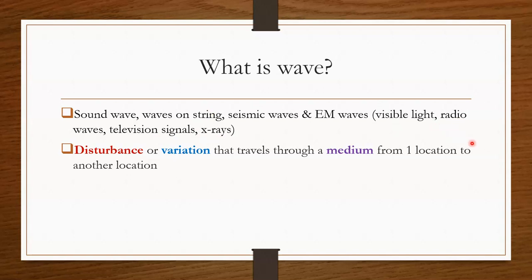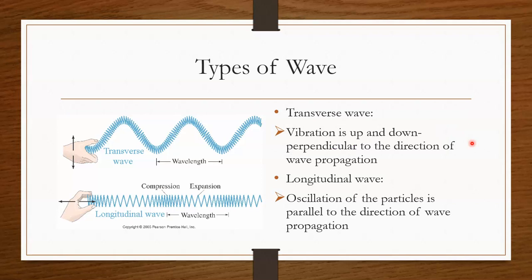So this is wave. Now there are two types of wave actually. All the waves that we classified just now are divided into two types. The first one is the transverse wave. A transverse wave is a vibration that goes up and down, and it is perpendicular to the direction of wave propagation.